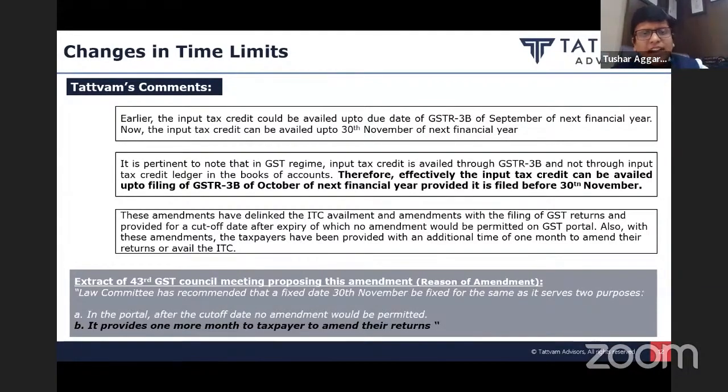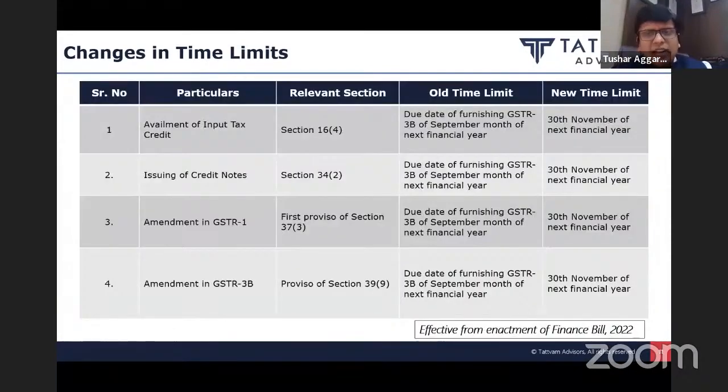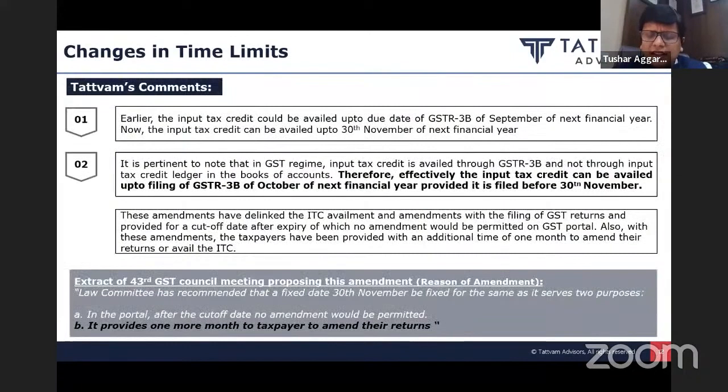Law committee has recommended that a fixed date, 30th November, be fixed for the same as it serves two purposes. In the portal, after the cutoff date, no amendment would be permitted. Second, it provides one more month to taxpayer. Similar implication we follow for issuance of credit note and rectifications of returns. So everything you can do up to October return that you have to file by 30th November 2022.